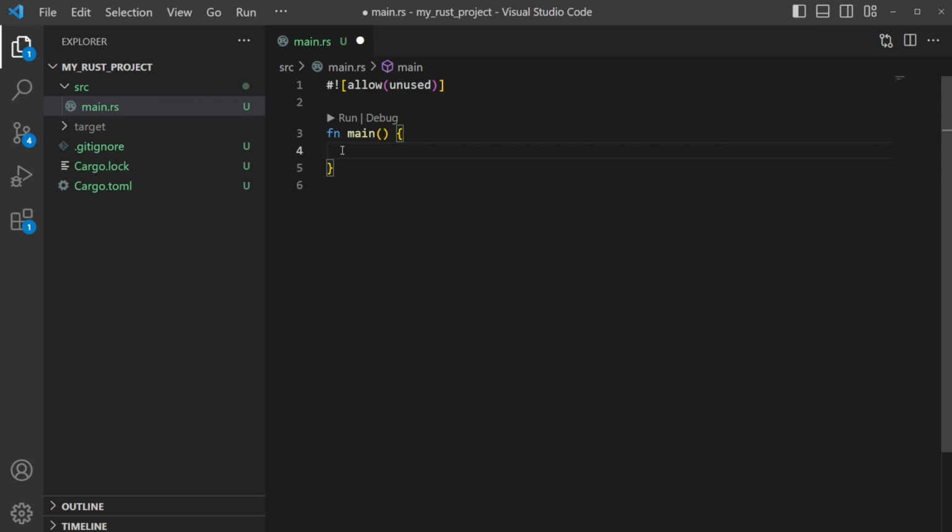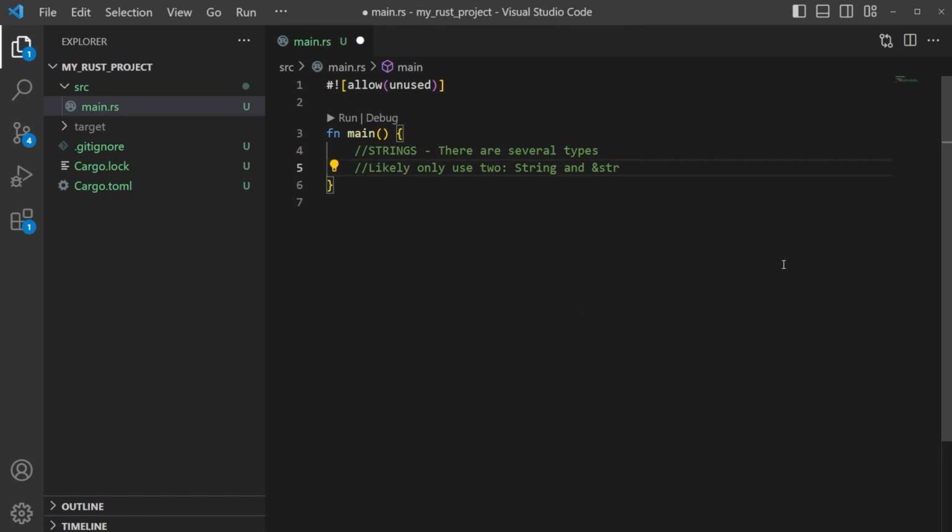Okay, let's talk about strings. So let's go ahead and just make a note in here. We got strings, and for strings, there are actually several types. There are several types, but we'll likely only ever use 2. So we'll just put likely only use 2, and those 2 are going to be the String, which is capitalized with an S here. Make sure you note that. And this string here, this str, which you're more likely going to see listed as ampersand str.